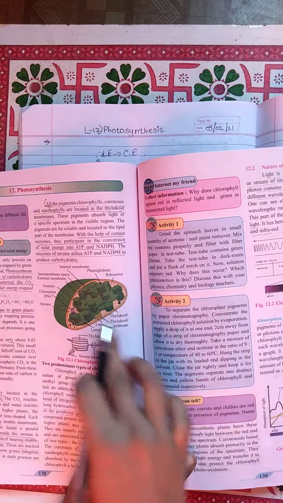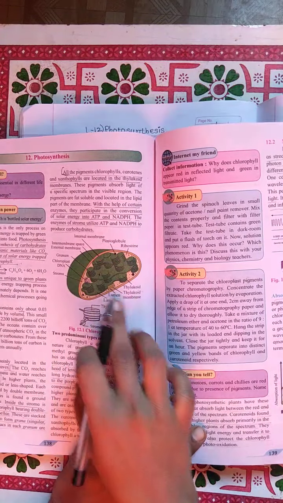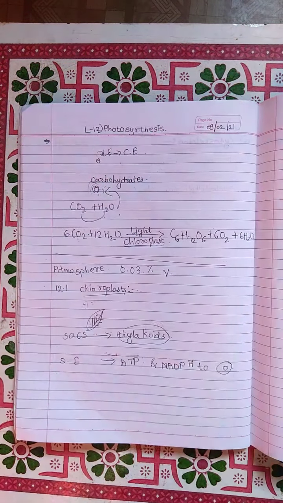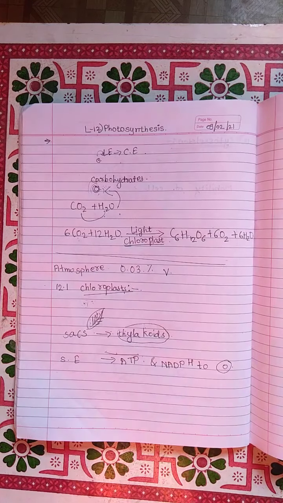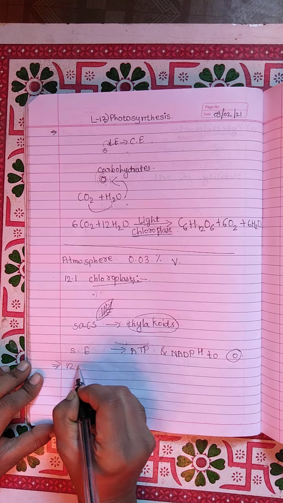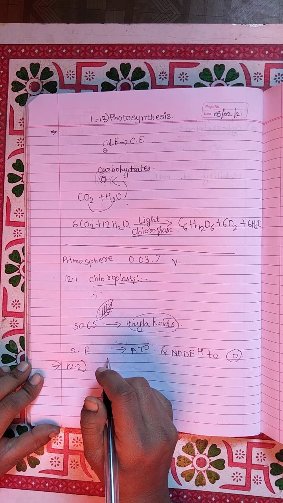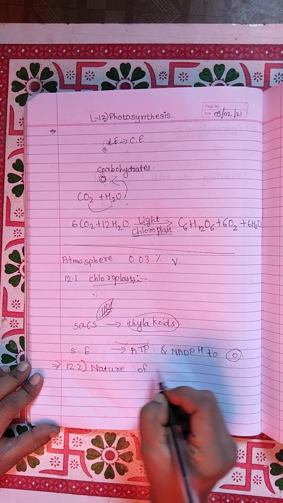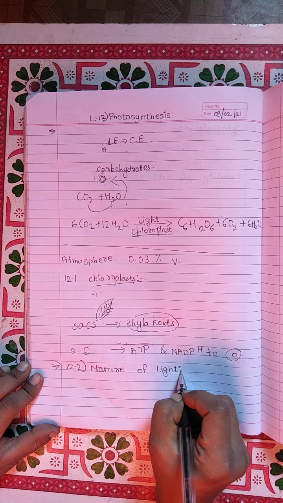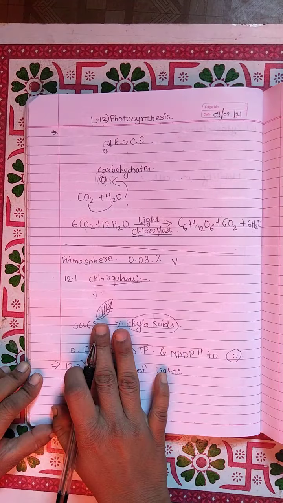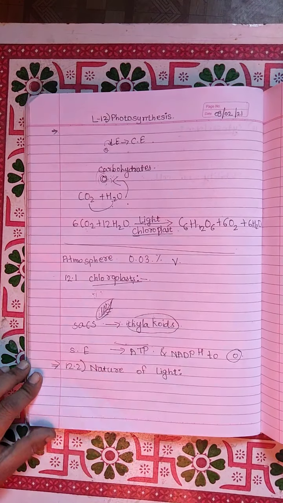Now it is clear, and this structure is very important for the functions which are present in the mesophyll of the leaf. Now let us start with the next topic, 12.2, nature of light. Nature of light means which kind of light is absorbed by the leaf, which is very helpful for the synthesis of carbohydrate.